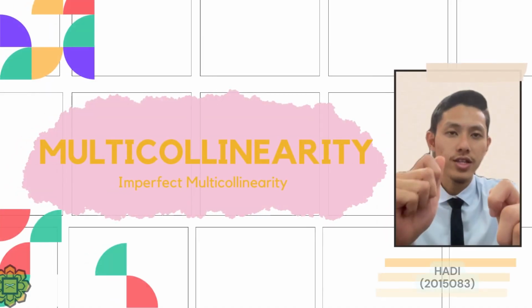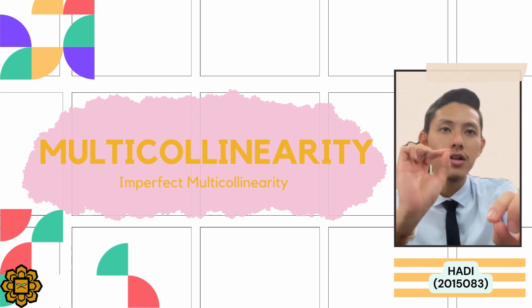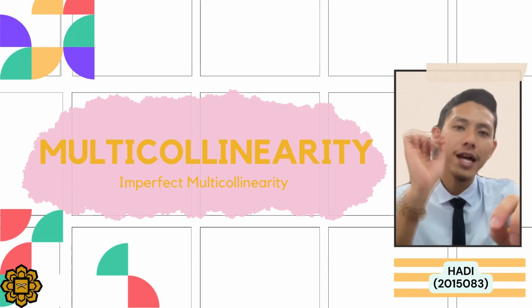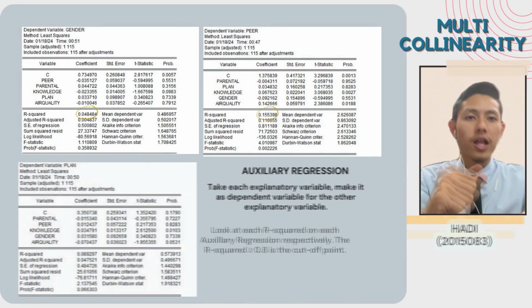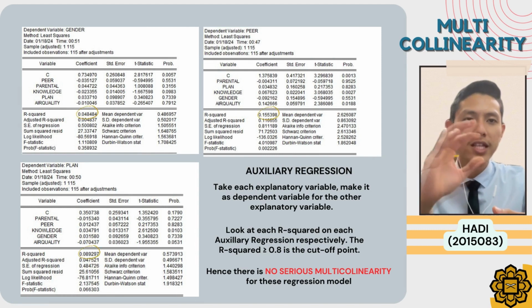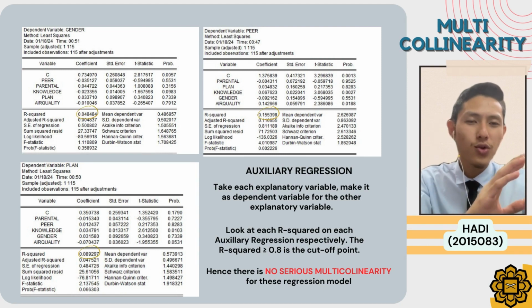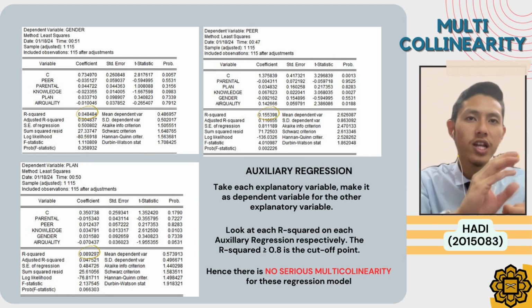Next, multicollinearity. Multicollinearity is when one explanatory variable has some or a perfect linear relationship with other explanatory variables. So to test our model, an auxiliary regression test has been used. We regress each of the explanatory variables as the dependent variable against the other explanatory variables. From the regression by EViews, we can conclude that we do not have multicollinearity in our model as all